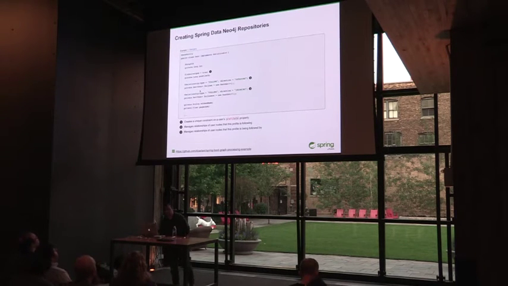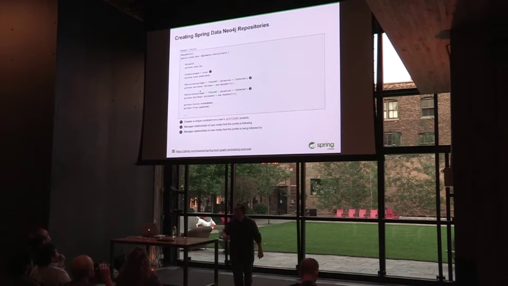I don't know if you guys can see that, so let me zoom in a little bit.